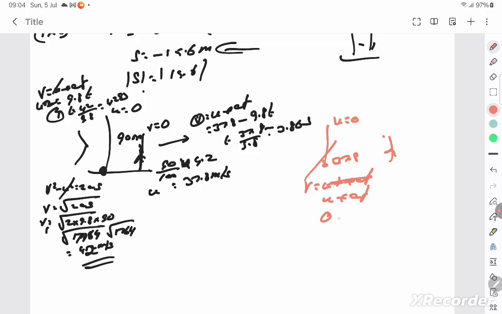So initial velocity 0, gravity is 9.8 into time is equal to the final velocity, which is 37.8. Again, time of ascent is equal to time of descent. It's also going to take 3.86 only. You don't have to calculate.